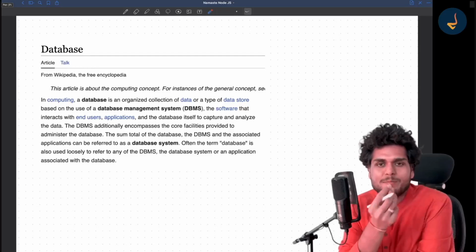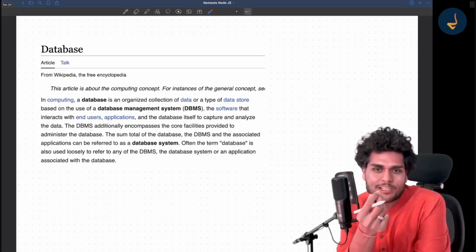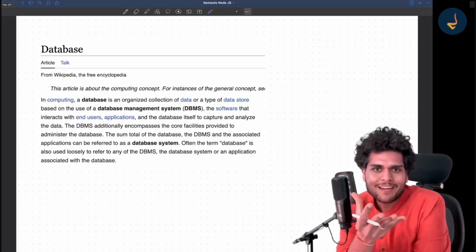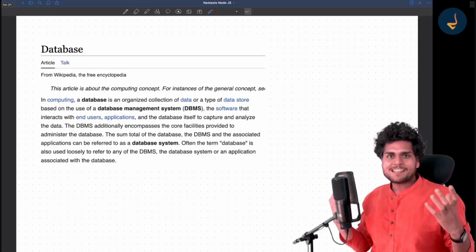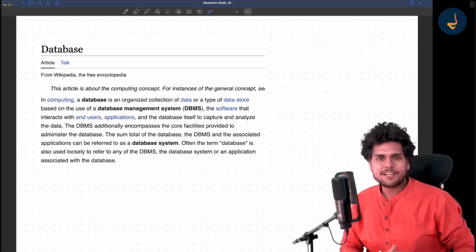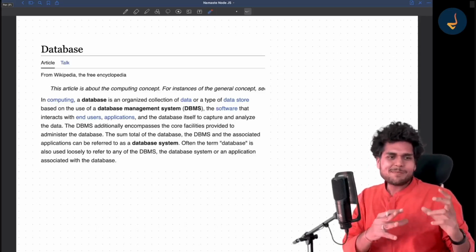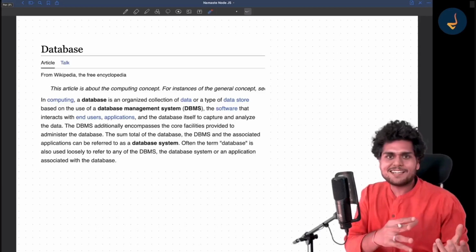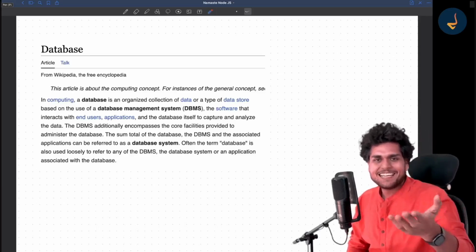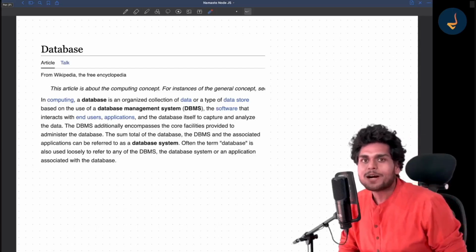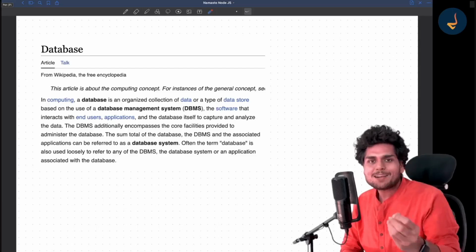First of all, let me start with telling you a small story. Once I was giving an interview. In that interview, the interviewer asked me, Akshay, what is a database? And you know what I said? I said, okay, a database is a place where I store data, right? And let me also ask you this question: if somebody asks you what is a database, what will you answer?